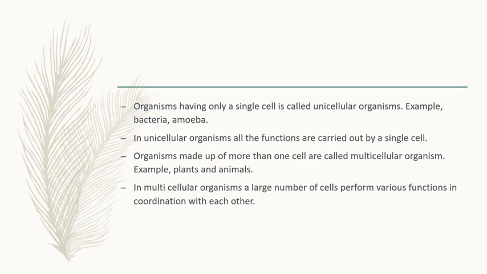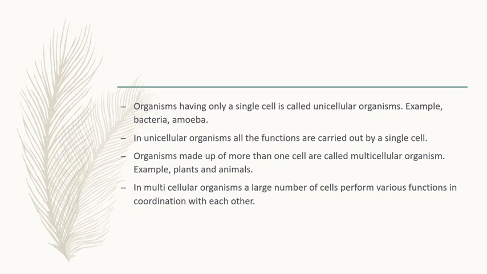Examples for unicellular organism, microorganisms. Bacteria and amoeba are the examples for unicellular organism.